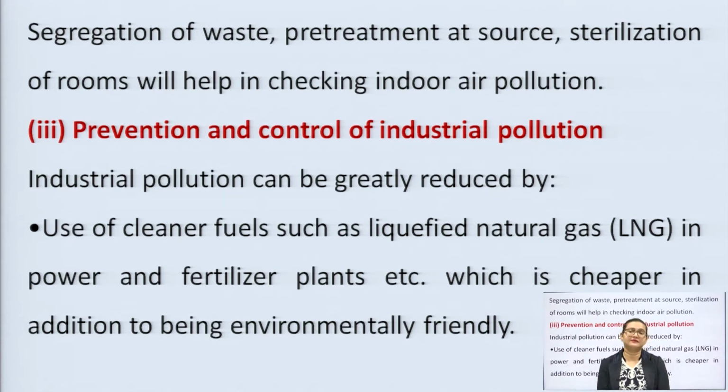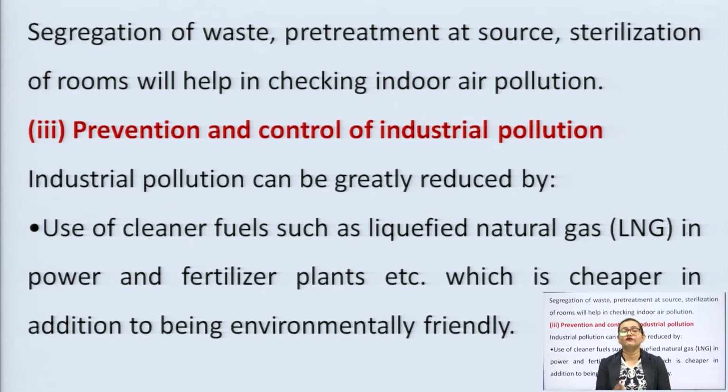And how could we minimize it? We should pre-treat all the pollutants before dispersing them, before suspending them either onto our land surfaces or soil, or into water bodies causing water pollution, or emitting them into the air causing air pollution, my dear students. So, we should first of all segregate, that is sort, them. Segregate means sorting out according to size, according to particles, according to type, according to the degradation category, according to the chemical and physical nature of pollutants.